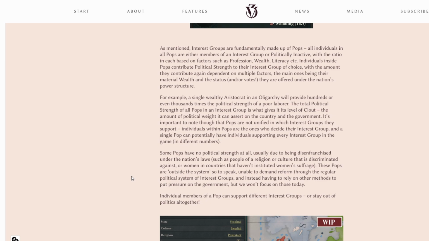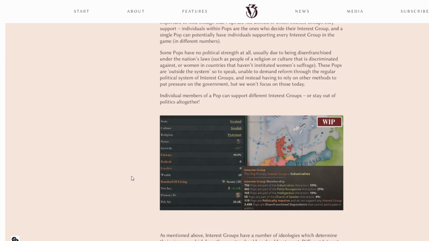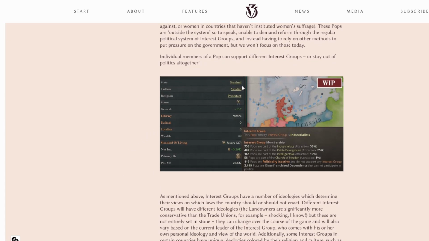Individual members of a pop can support different interest groups, or stay out of politics altogether. Let's take a look at this one. We're in Svealand, Swedish, Protestant, status growth, literacy rate very good, standard of living okay. This pop's primary interest group is industrialists. So what are we looking at? Radicals, loyalists. Interest group membership: 756 pops are part of the industrialists, 402 are petite bourgeoisie.